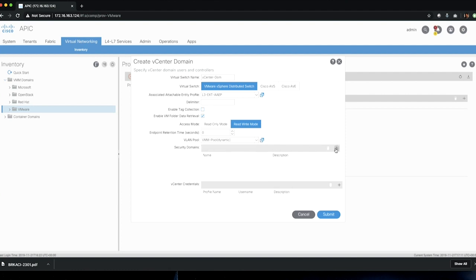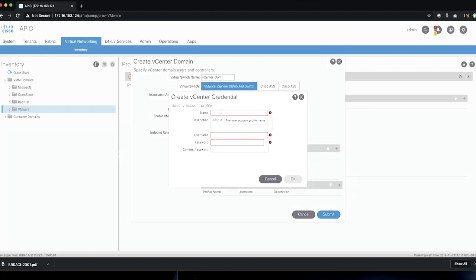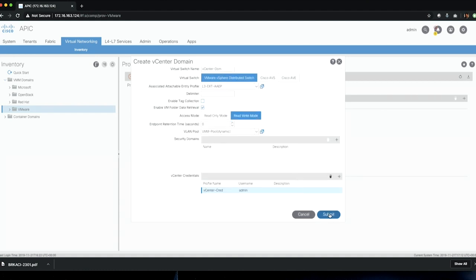Security domains: if you have any security policies that you need to attach, you can create a security domain or attach an existing security domain. Else you can move to the vCenter credentials. Here, you need to enter the vCenter credentials for accessing the vCenter server. So you can say vCenter credential and specify the username and password, whatever you have set for your vCenter server. Once you're done, click OK and then submit.